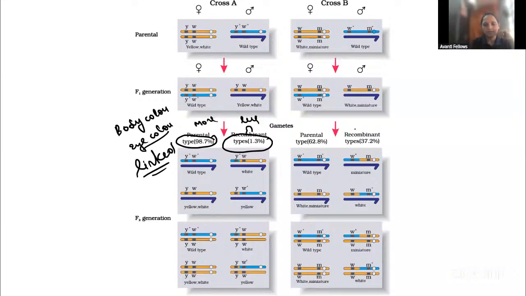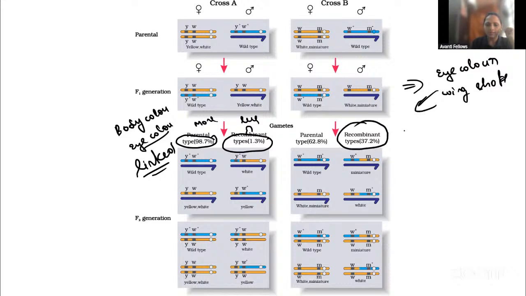Then coming to here, what we have taken is eye color with the wing shape. In this type, we got more recombinant compared to this, not parental. Compared to this, we got more recombinant because it is unlinked.